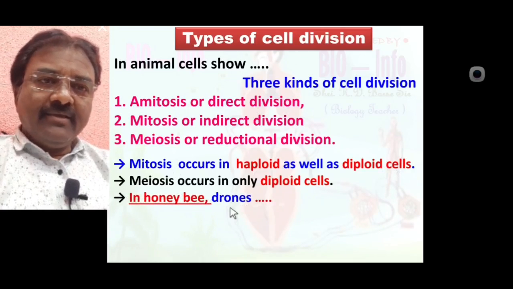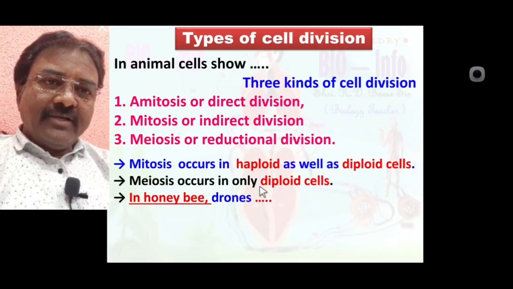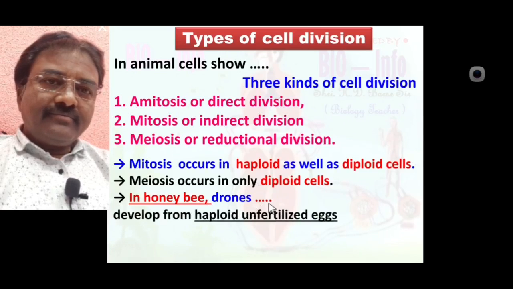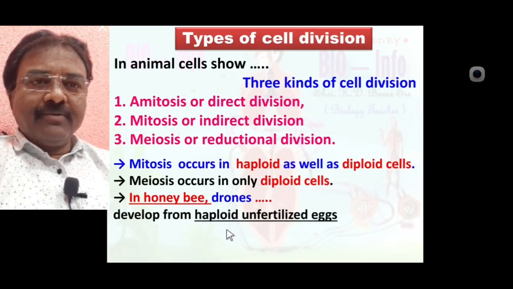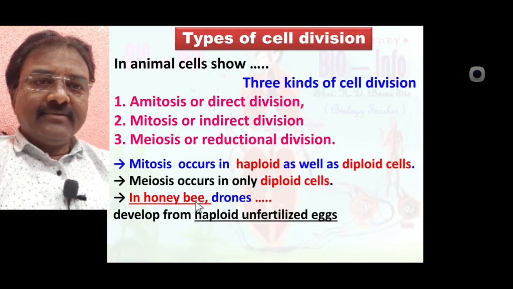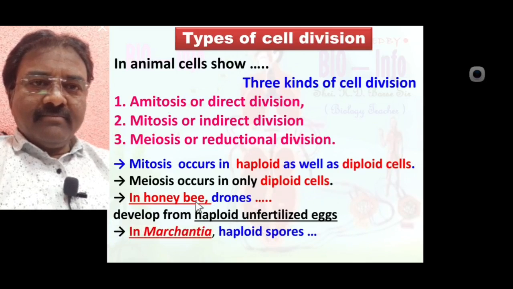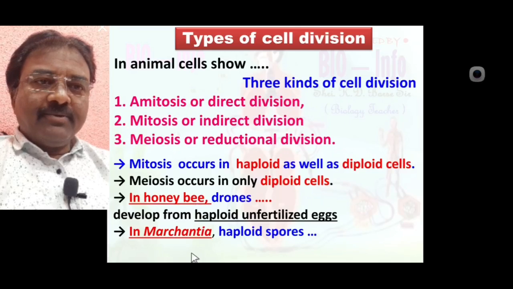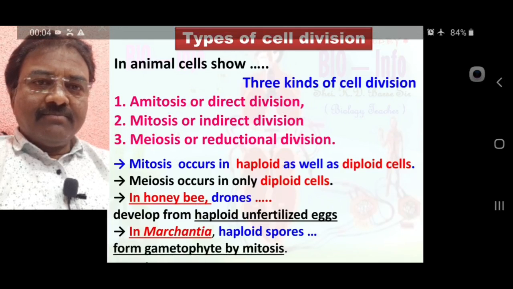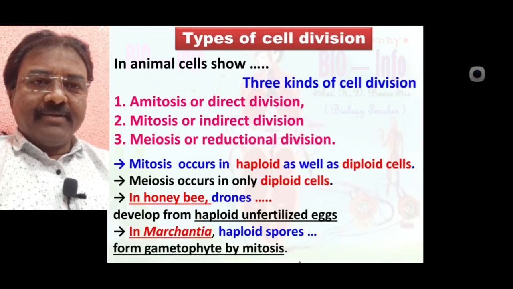In honeybee, the individual member known as drone develops from haploid unfertilized egg. In Marchantia, haploid spores form gametophyte by mitosis.